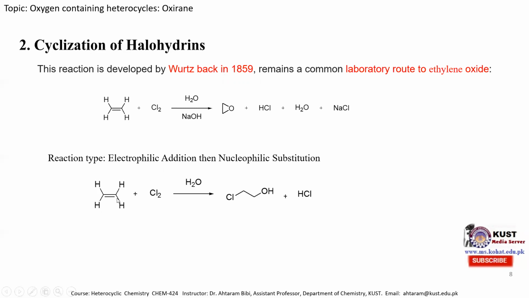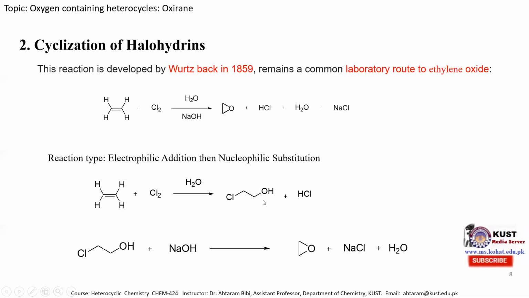So this is the first step. In the first step, the alkene is treated with a halogen in the presence of water. So this pi electron acts as a nucleophile and attacks this chlorine atom. On one side the chlorine is added, and on the other side we can add the chlorine atom. So here this pi electron is used, this forms a positive charge, and the hydroxyl ion attacks this carbon atom, producing the chloroalcohol molecule in the first step, and this is known as halohydrin. And this is the electrophilic addition reaction.